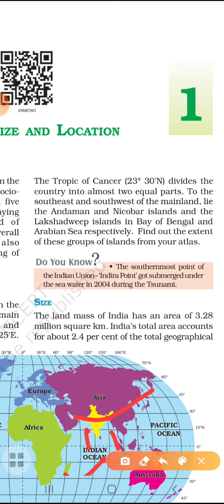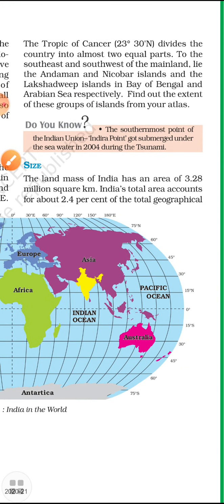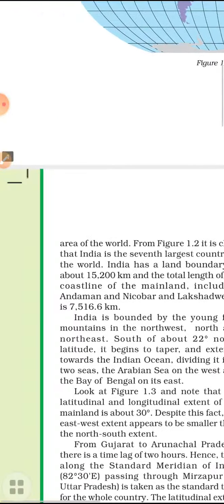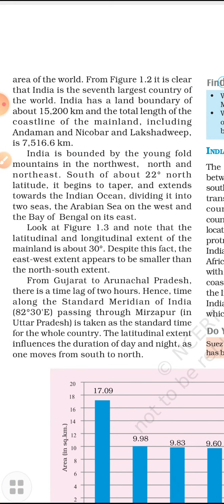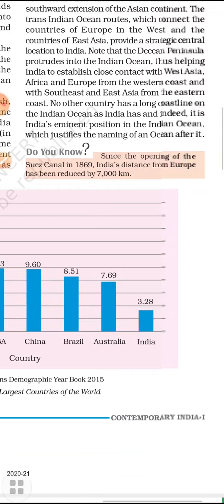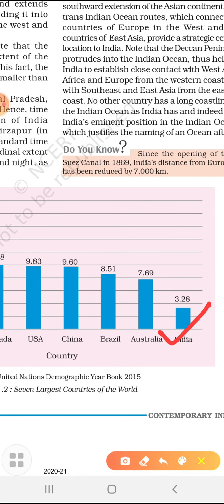When we talk about the size, India has 3.28 million square kilometers, and the total area accounts for 2.4% of the geographical area of the world. So it is clear that it is the seventh largest country. Here in the diagram you can understand it is the seventh largest country. This diagram you have to draw in your copy.